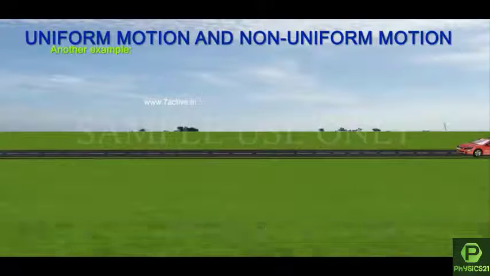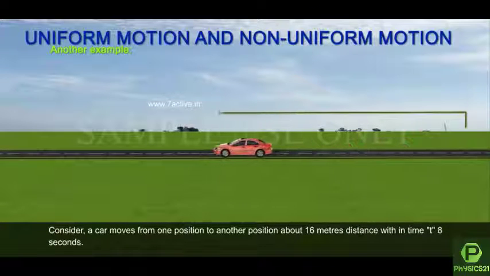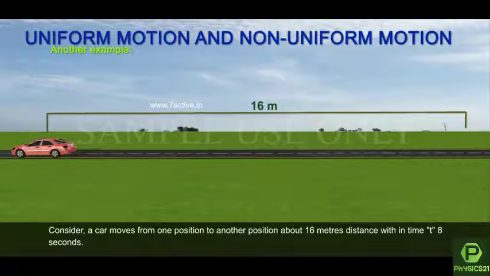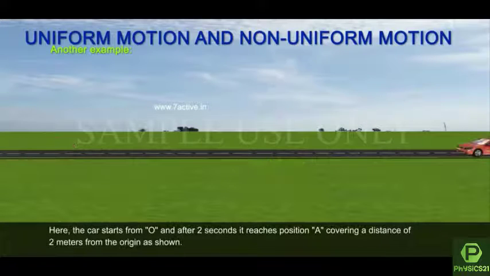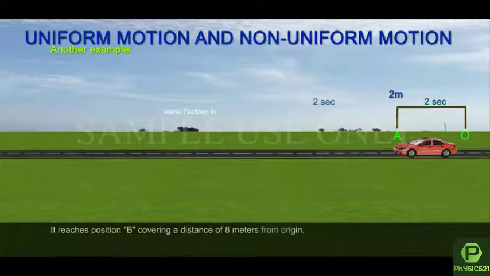Another example. Consider a car that moves from one position to another, about 16 meters distance, within time t equals 8 seconds. Here, the car starts from O and after 2 seconds it reaches position A covering a distance of 2 meters from the origin as shown.